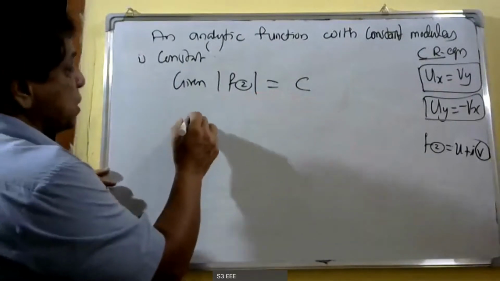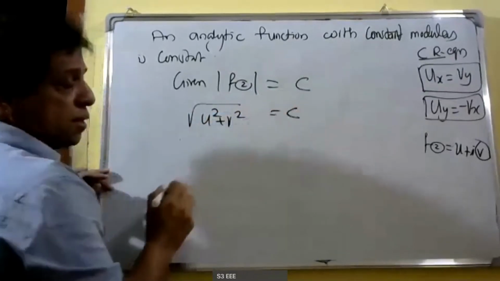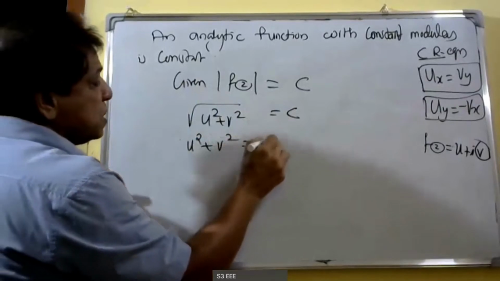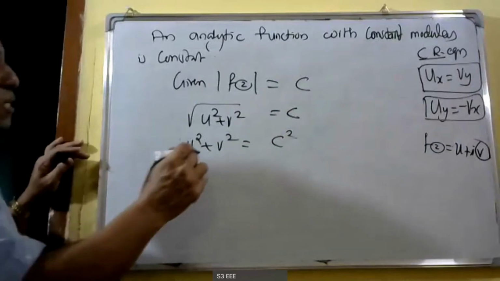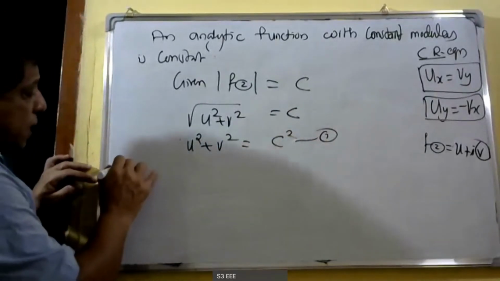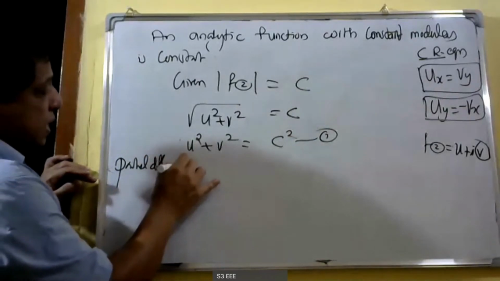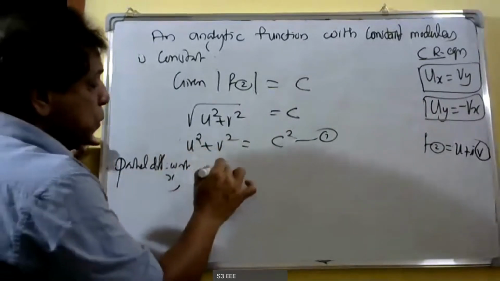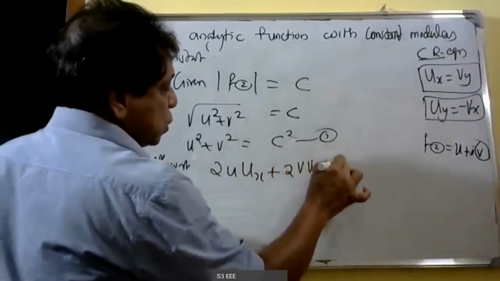Modulus of f of z is equal to c, that is root of u square plus v square is equal to c. Then squaring on both sides, u square plus v square is equal to c square. This is equation 1. Then partially differentiating with respect to x, we get 2u into ux plus 2v into vx is equal to 0.